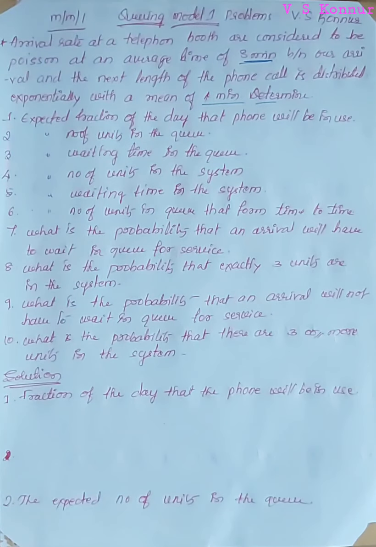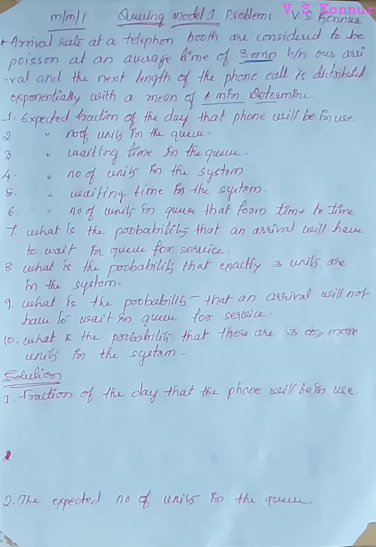Determine the expected fraction of a day that the phone will be in use, that is the busy period, the expected number of units in the queue, the expected waiting time in the queue, the expected number of units in the system, the expected waiting time in the system, and the expected number of units in the queue from time to time. What is the probability that an arrival will have to wait in the queue for service? What is the probability that exactly 3 units are in the system? What is the probability that an arrival will have to wait in the queue for service? And what is the probability that there are 3 or more units in the system?